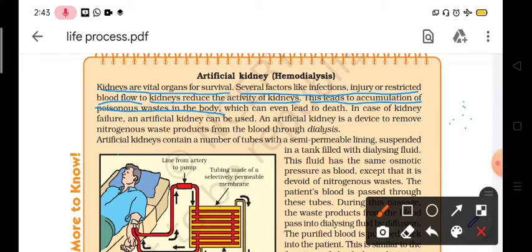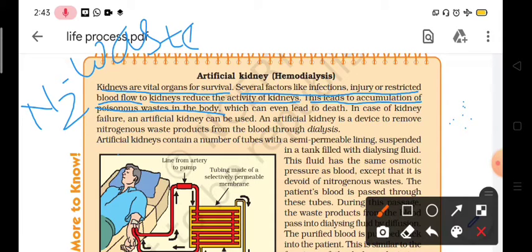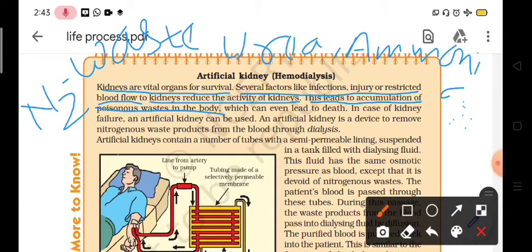So what are the poisonous wastes? The poisonous wastes are nitrogenous wastes, and these are found in the form of urea, ammonia, and uric acid.